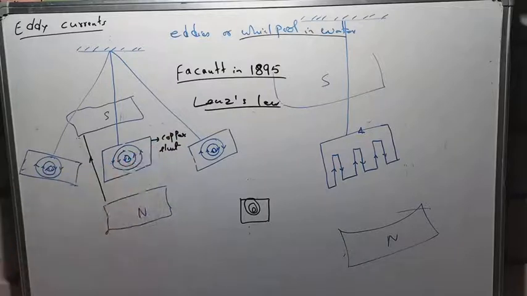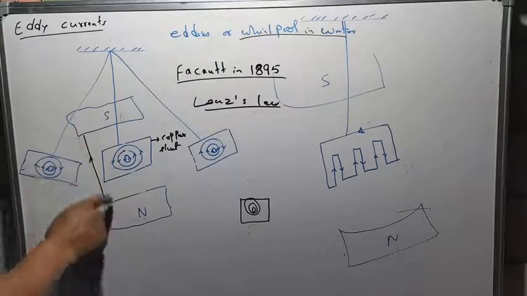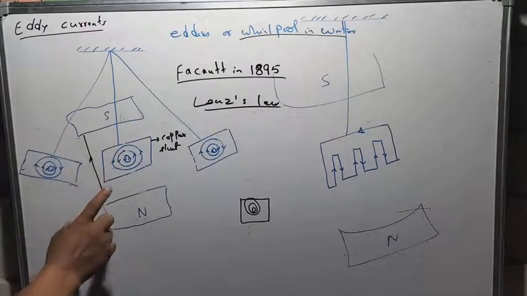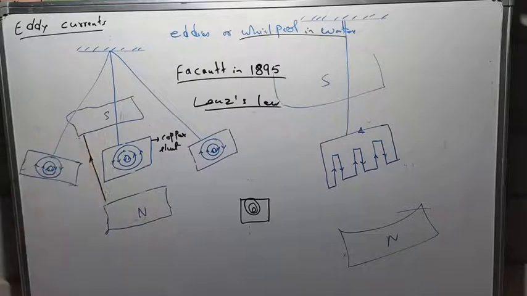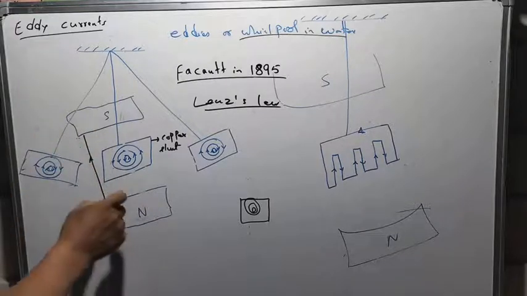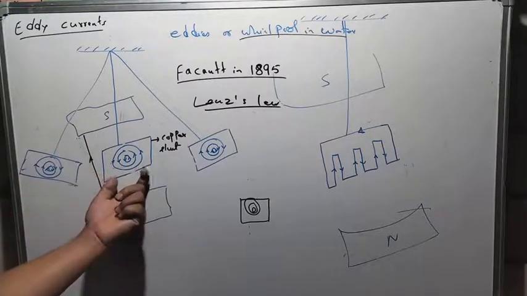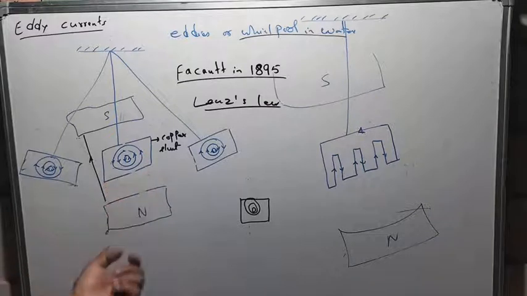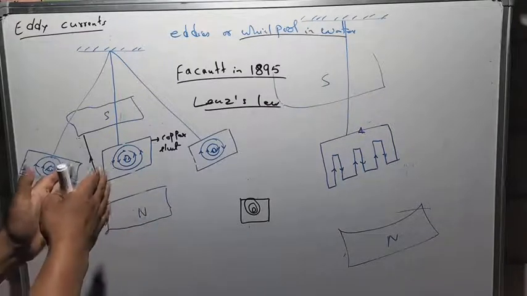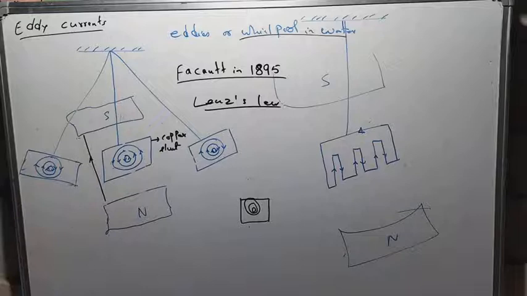without end. But as you can see, we have two pole pieces of a magnet, one north pole and another south pole. So this metal sheet is exposed to the magnetic field.